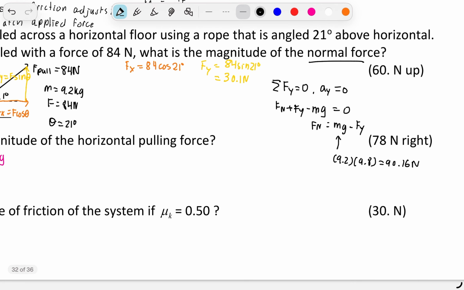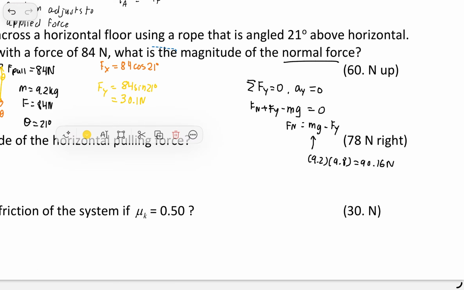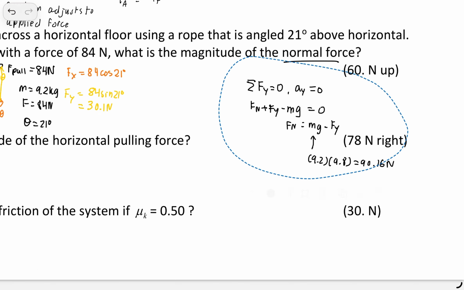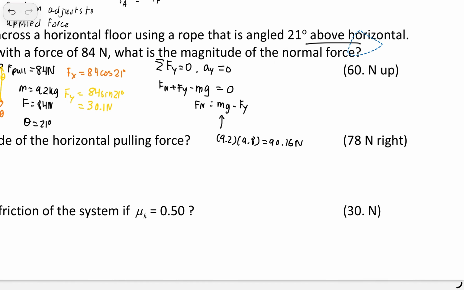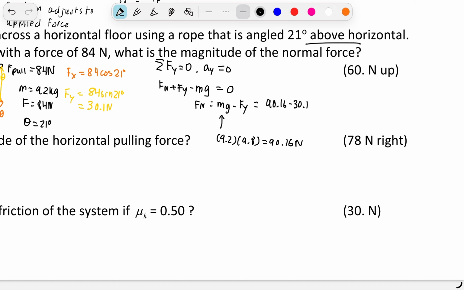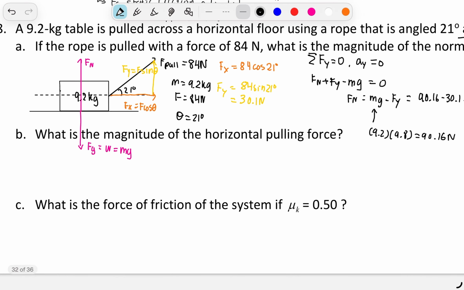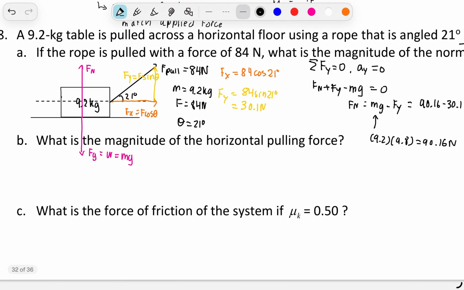Now, if you sub that back in, that's going to equal 90.16 minus 30.1, which we found earlier. That's equal to 60.06 newtons, approximately 60 newtons up. What is the magnitude of the horizontal pulling force?